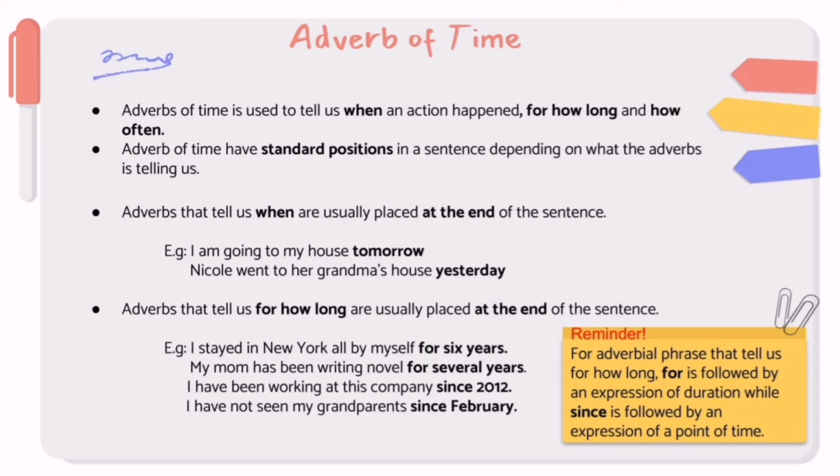The first point of adverb of time is adverb that tell us when an action happened. These adverbs are usually placed at the end of the sentence. Here is the example. Nicole went to her grandma's house yesterday.